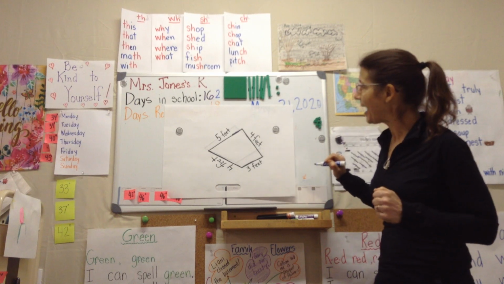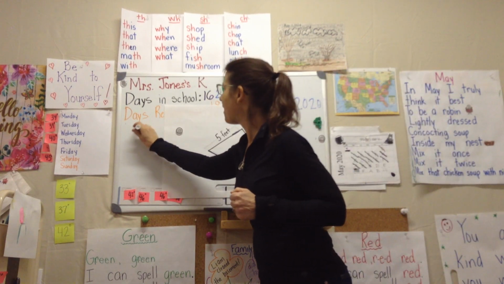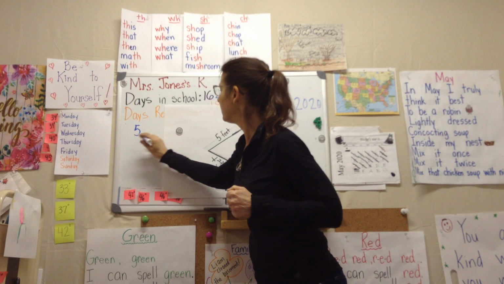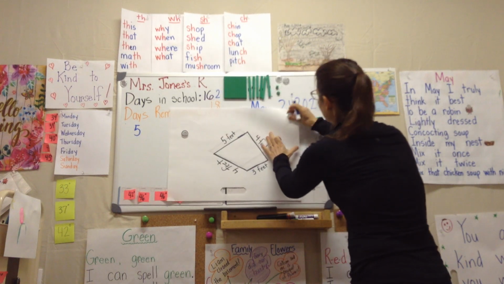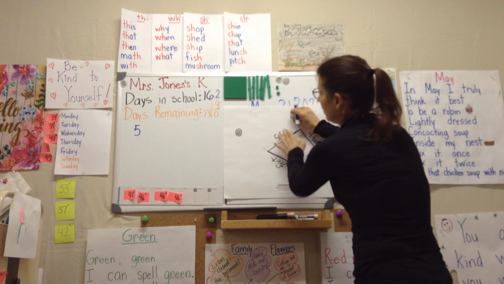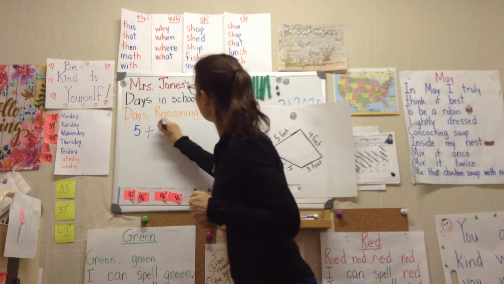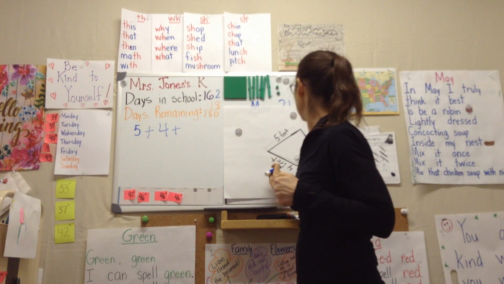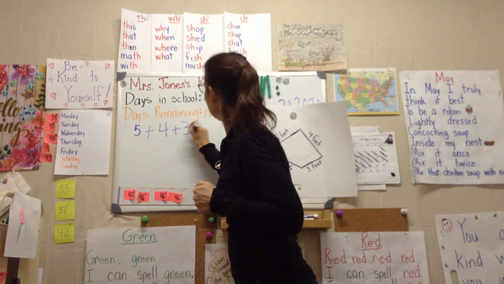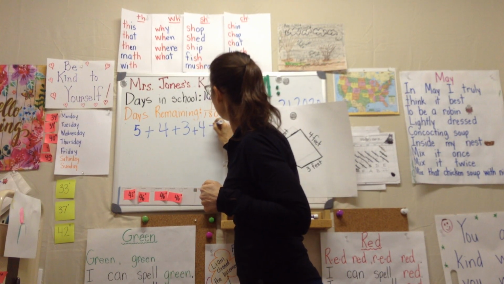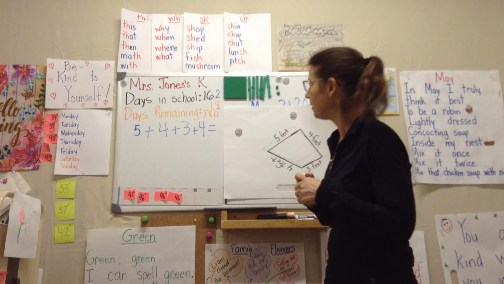Today I want you to add together for me 5, and I'm going to move this over so I can make a nice long number model. 5 plus 4 plus 3 plus 4 more. What's my total going to be?